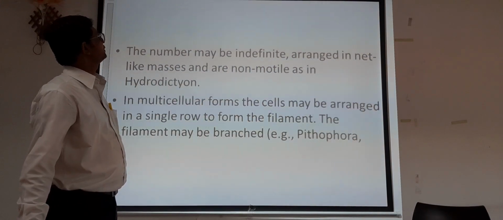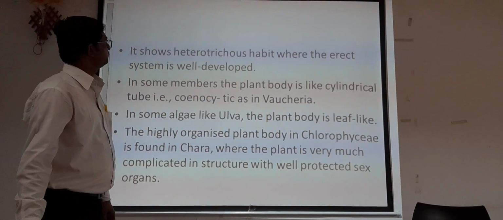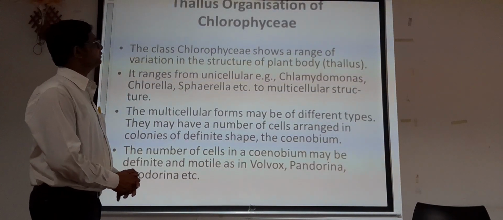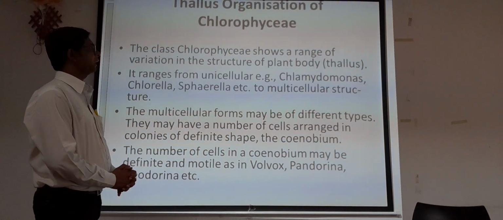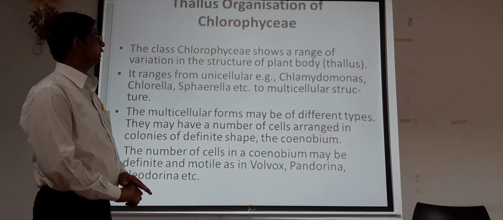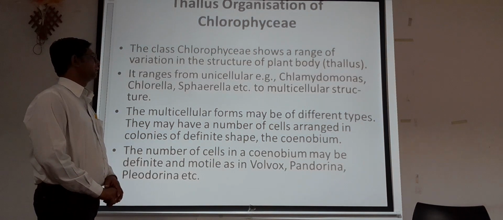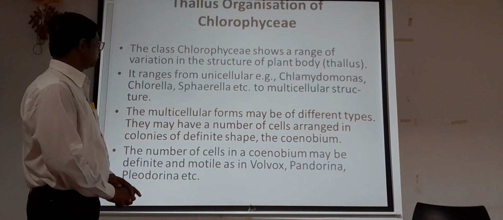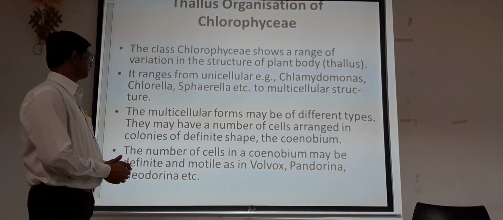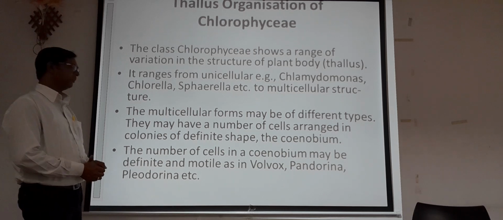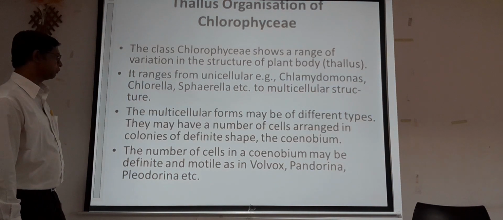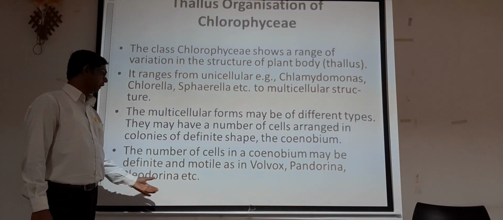Now moving to the thallus organization of the Chlorophyceae. The class Chlorophyceae shows a range of variation in the structure of the plant body, that is the thallus. It ranges from unicellular, for example Chlamydomonas, Chlorella, Sphaerella, etc., to multicellular structure. The multicellular form may be of different types. They may have a number of cells arranged in colonies of definite shape, called a coenobium. The number of cells in a coenobium may be definite and motile, as in Volvox, Pandorina, then Pleodorina, etc.